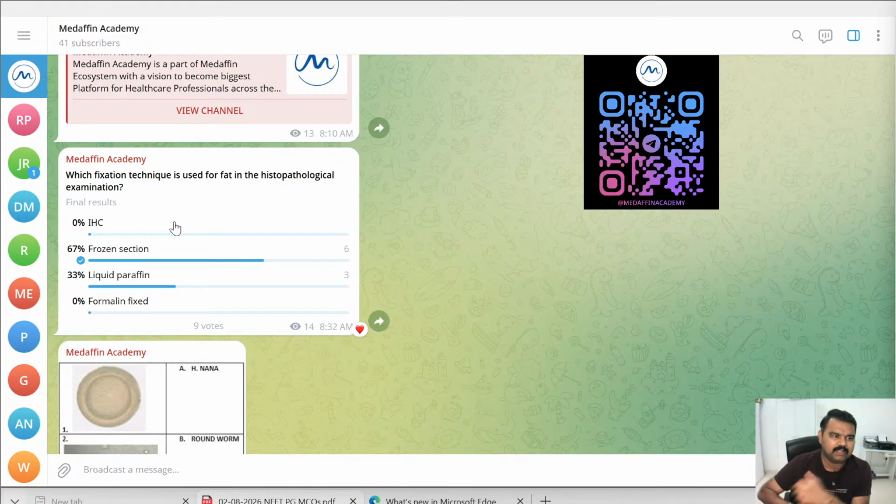So this is also a tricky question. The correct answer is frozen section. Okay, so for fat, F for F. See, for fat it is frozen section. Frozen section is the choice for histopathological examination.